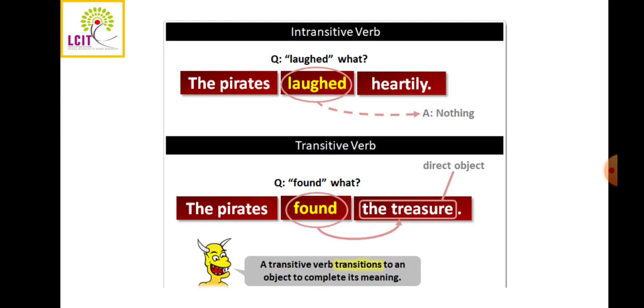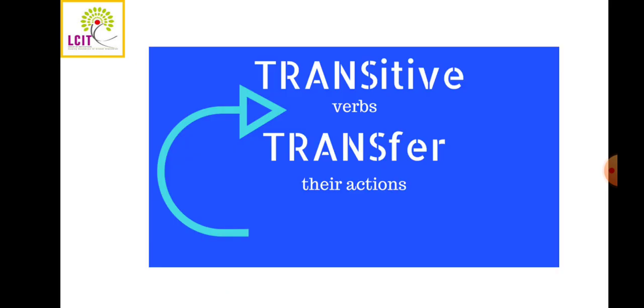For example, the pirates laughed heartily. Laughed is the verb here. The pirates laughed. Laughed what? They just laughed. There is no need of transferring the action from one person to another, so it is an intransitive verb. But a transitive verb: the pirates found the treasure. Found is the verb here. What did they find? They found the treasure. So now this action got transferred from the pirates to the treasure, right? Transitive verbs transfer their action, whereas intransitive verbs do not transfer their actions.